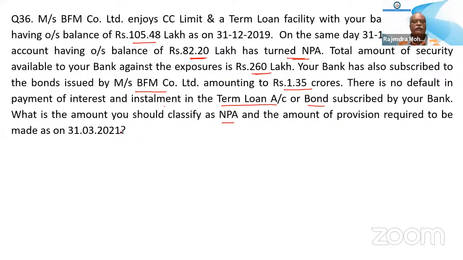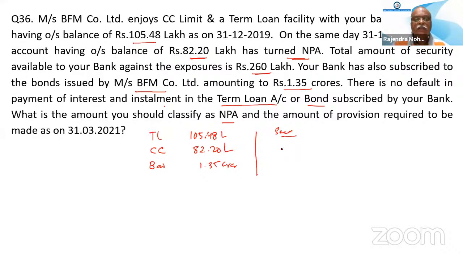Okay, now you tell me. Term loan, sir, 447.68. One minute, I'll write it out. CC is 82.20 and the bond is 1.35 crores. These are in lakhs. And security available is 260 lakh. So first tell me, what will be the classification of NPA?